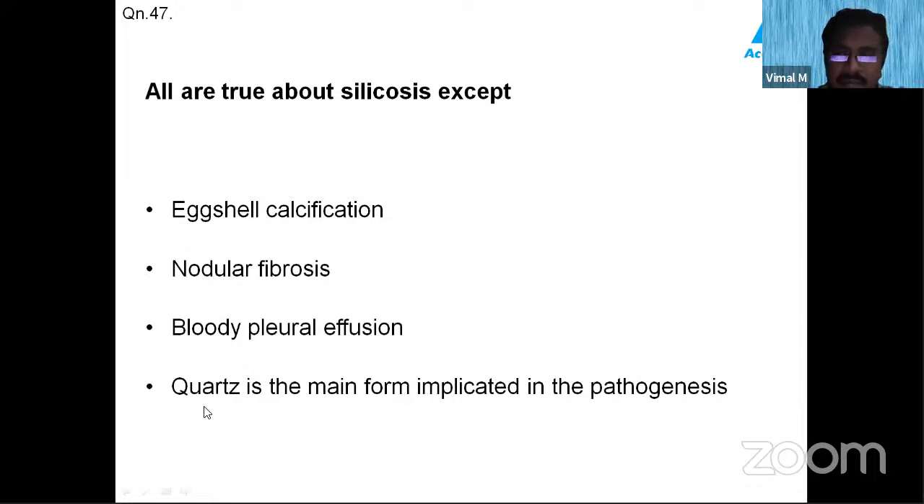Quartz is the main form implicated in the pathogenesis. So the answer for this question is the bloody pleural effusion.